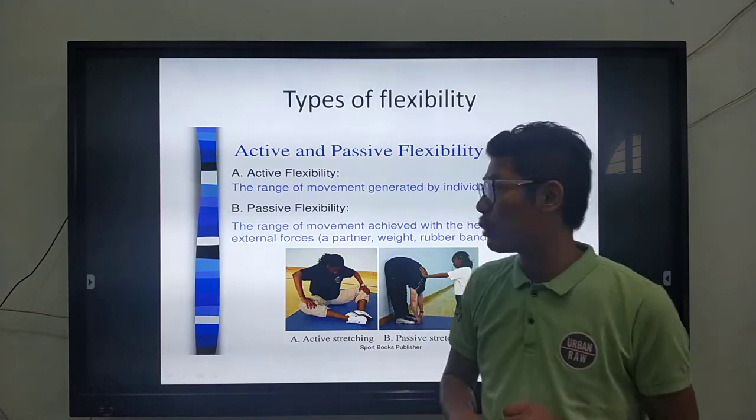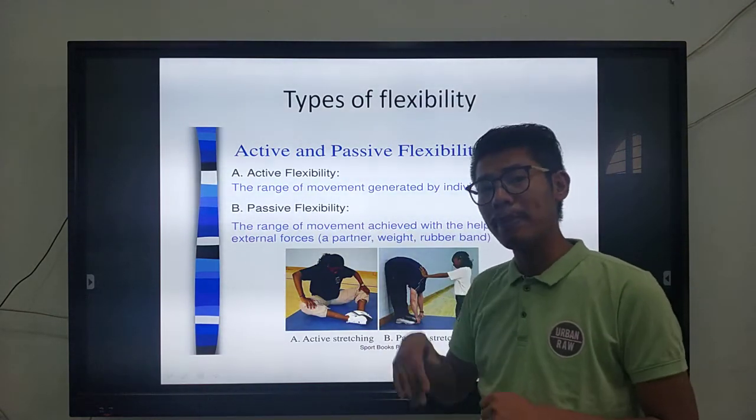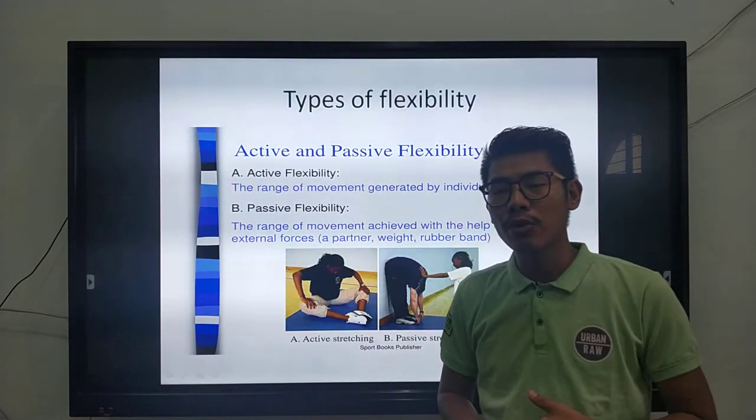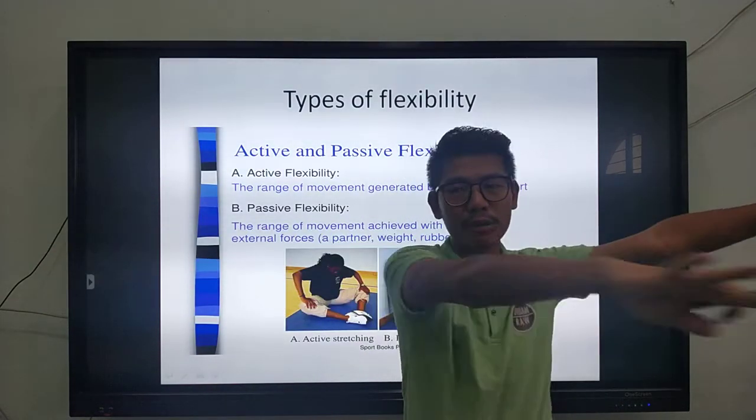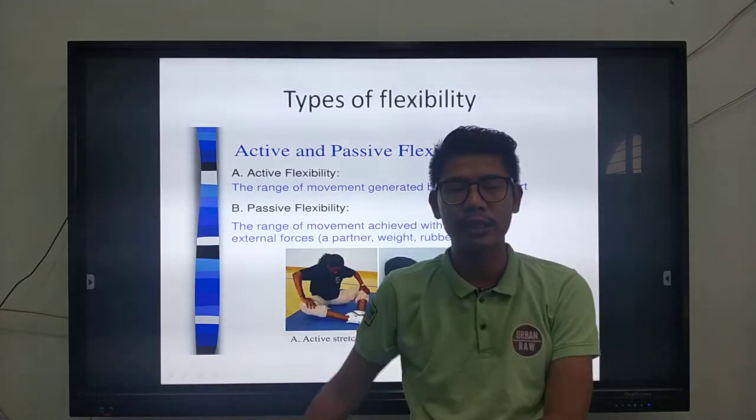Flexibility is of two types. One is called active flexibility, and the other is called passive flexibility. Active flexibility means you're able to move your joints by yourself. I don't need the help of anybody. So this is called active flexibility.